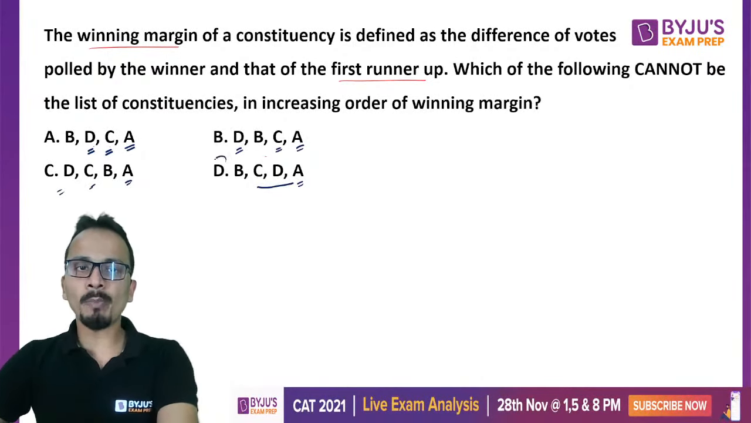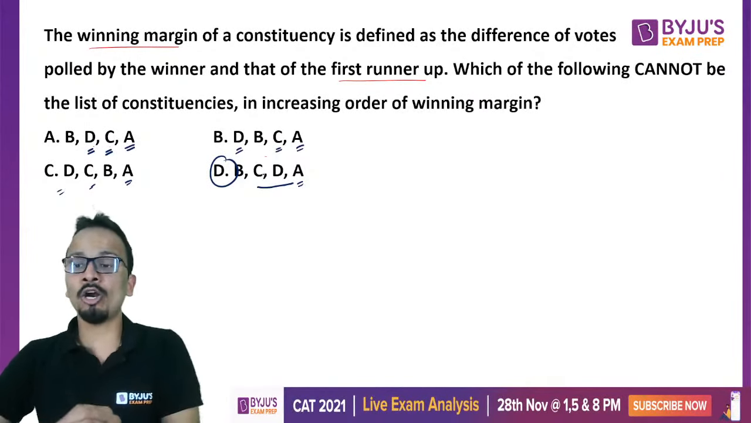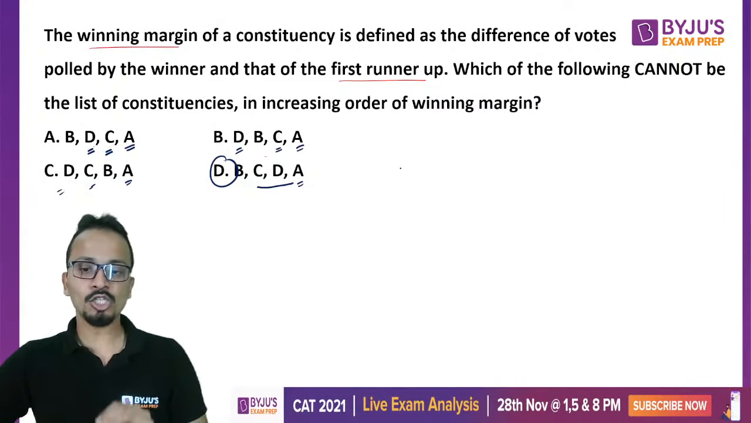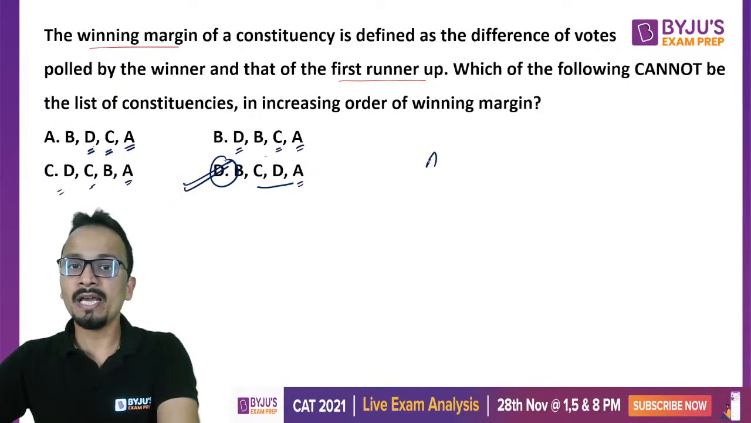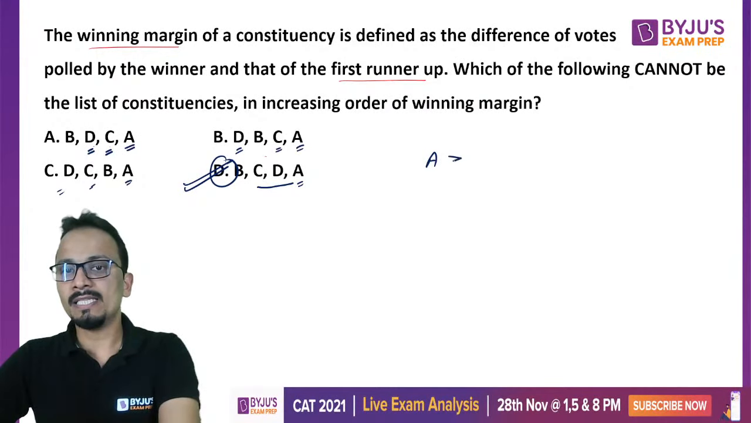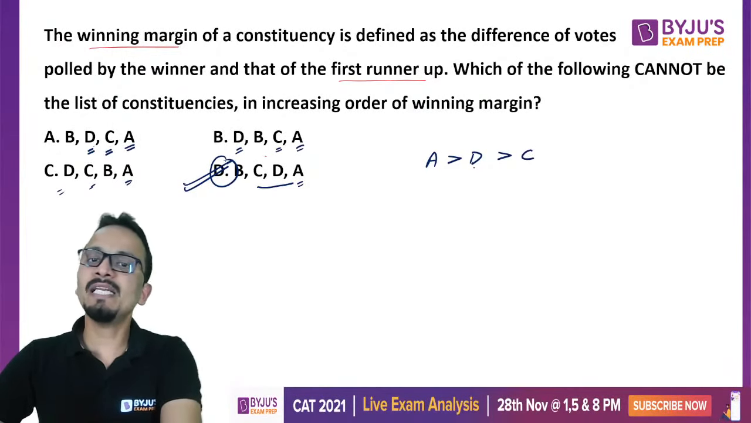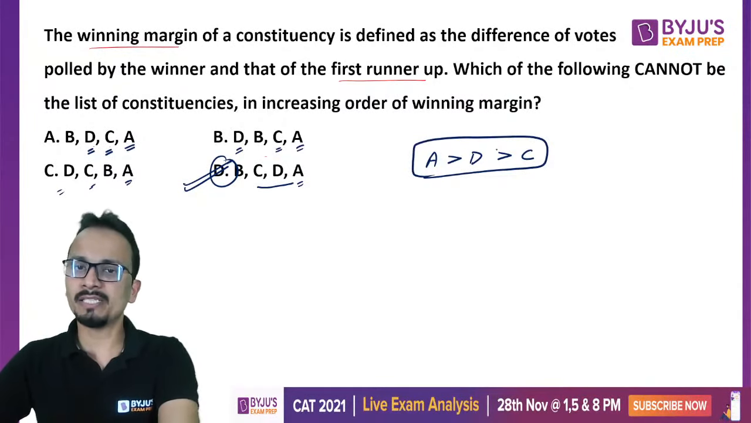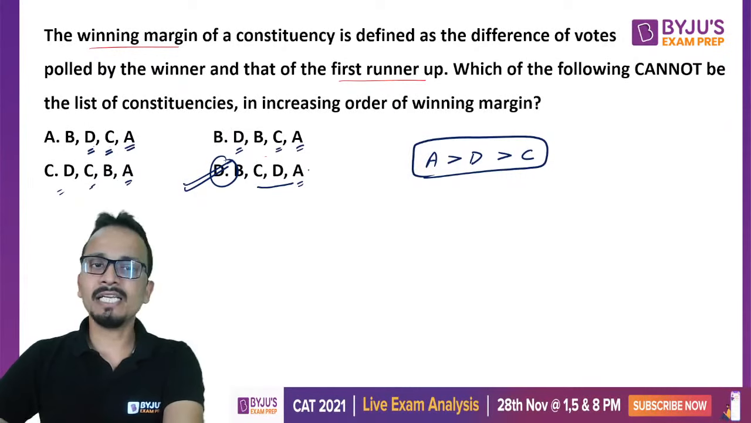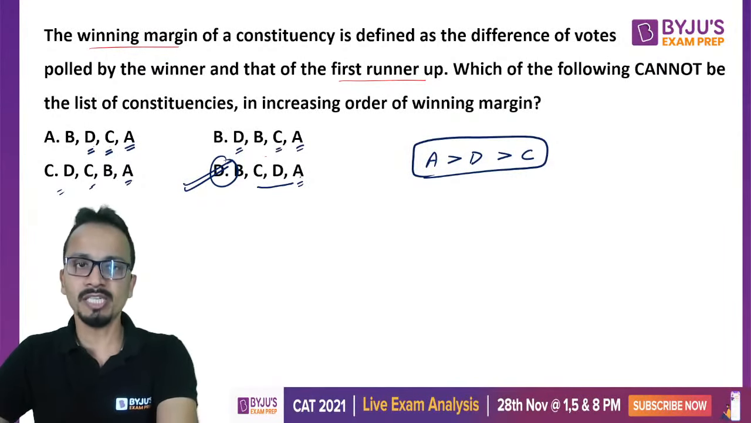So I can say that option D cannot be the list of constituencies in the increasing order of winning margin. Okay, so the correct answer for this question will be option D, because A has the maximum, then the value of D will be less than A and the value of C will be less than D. So at least A, D and C should come in this sequence. Using this, I can say that D is not the one which is following this sequence, and hence the answer will be option D.